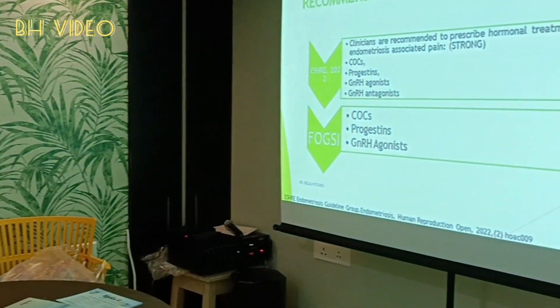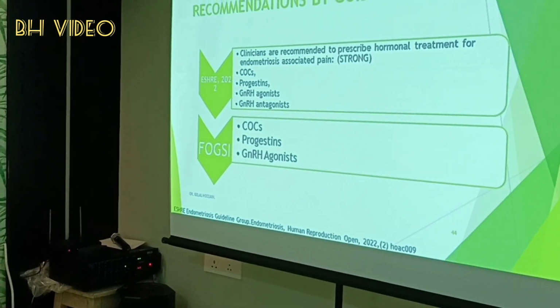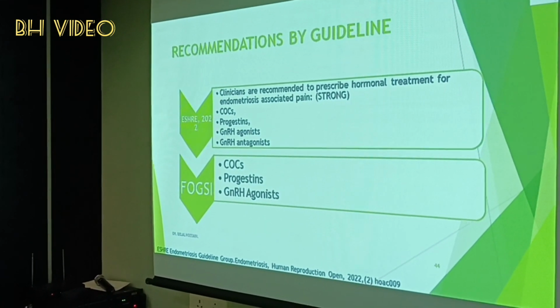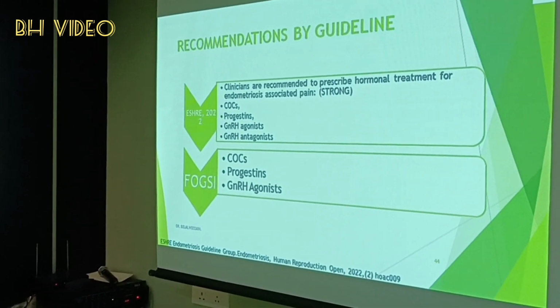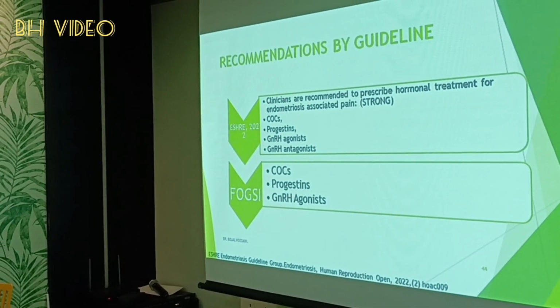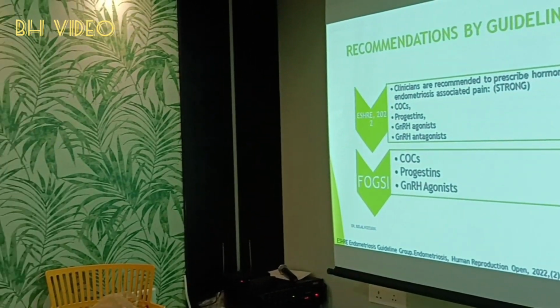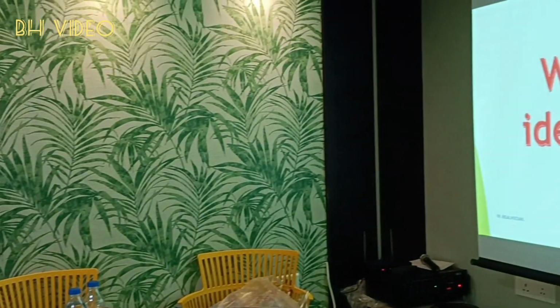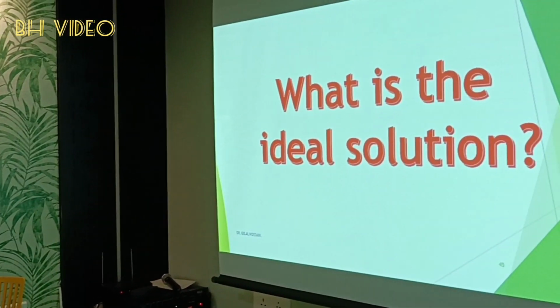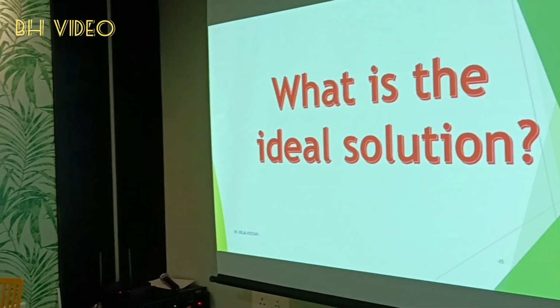Recommendations by the guidelines. The FOGSI guideline says only COC or progestins or GnRH agonist. Till now GnRH antagonist has not entered the FOGSI recommendation, although DCGI has included it, it is coming. What is the ideal solution? What is the ideal solution?